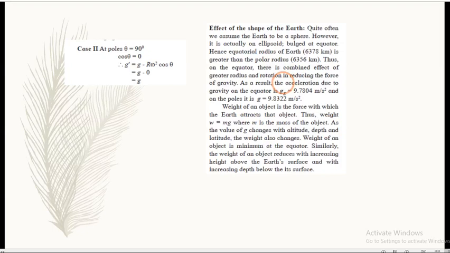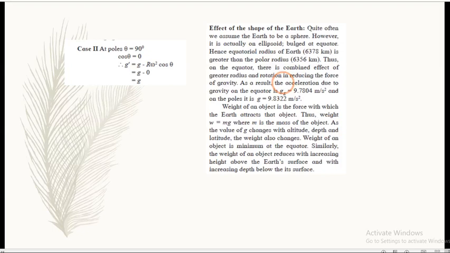But again, the effect of the shape of the earth is also an important point over here. We consider the earth to be a sphere, but that is not the actual fact. Actually, it is in the shape of an ellipsoid. Therefore, the equatorial radius of the earth is greater than the polar radius. Therefore, on the equator, there is a combined effect of greater radius and rotation in reducing the force of gravity. You can see both values over here.